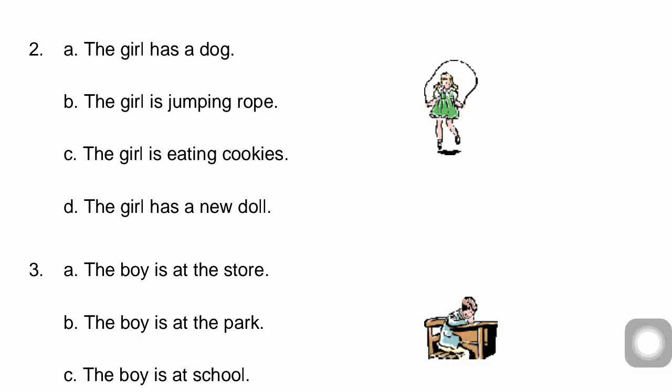Fine. The girl is eating cookies. Is the girl eating cookies? No, no, no. The girl has a new doll. Can you see the doll here? No. Please observe the picture as well as try to read out the sentences here. The simple sentence, when you see the picture like this, is: the girl is jumping rope. So this is the correct option. The second one, B, is the correct one.